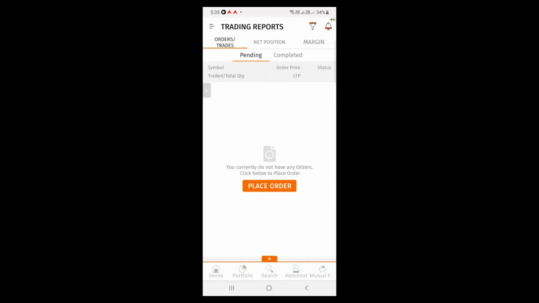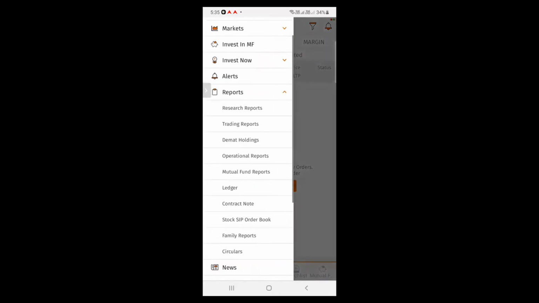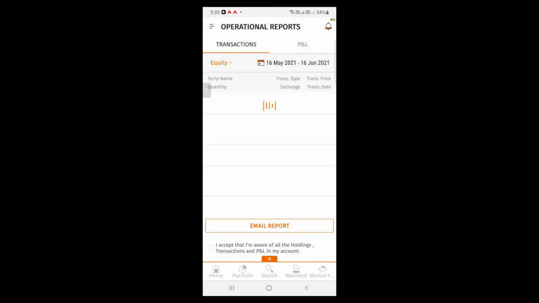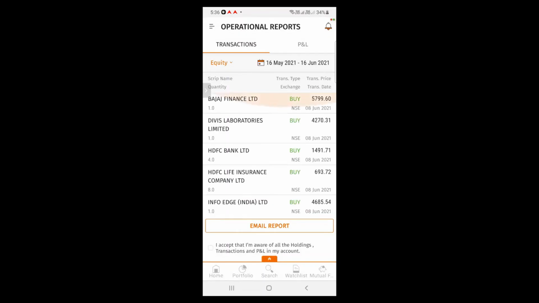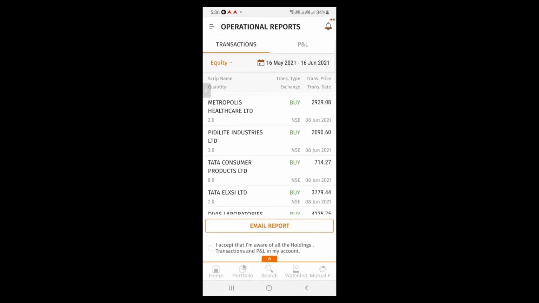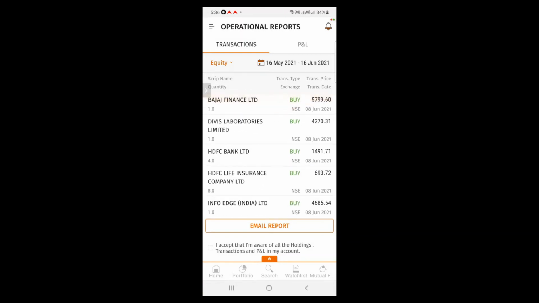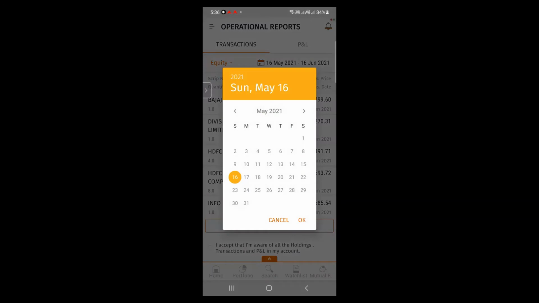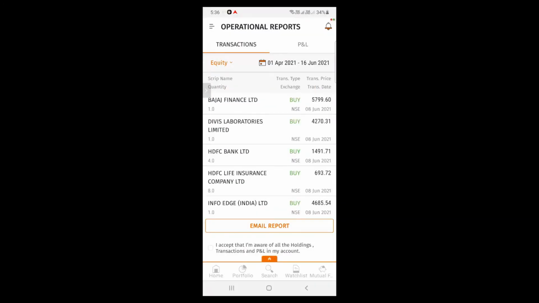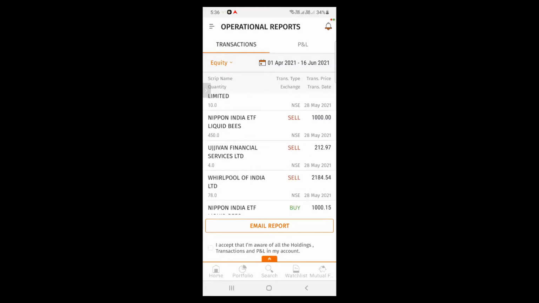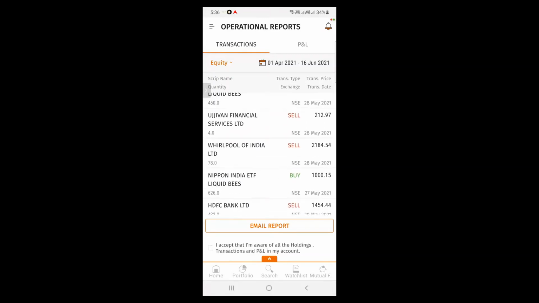For historical transaction, go back to menu. Under the section report, click here on operational reports, which is the fourth option. So this is how your transaction page will look in the report. Here you can select the date range. I'm selecting 1st April till date. So these are the transactions of 1st April till 16 June.